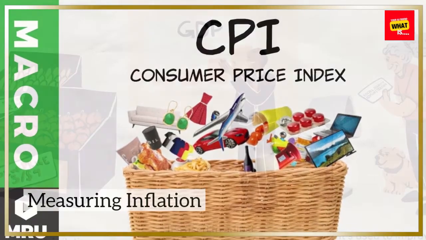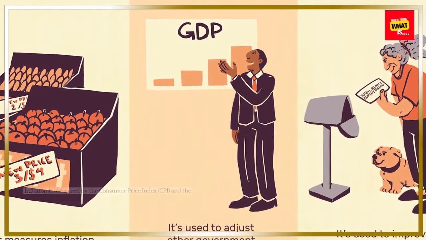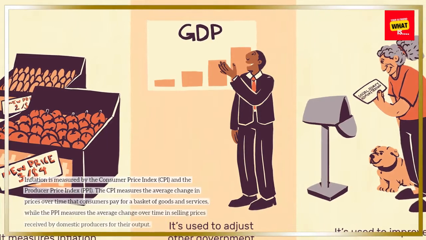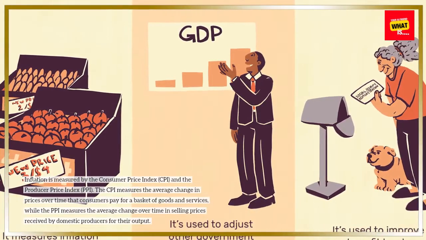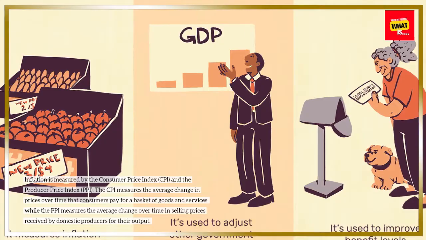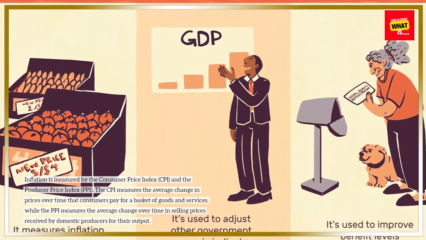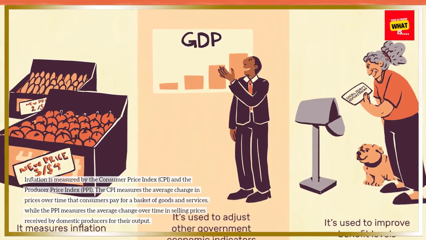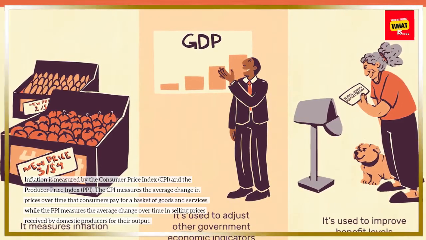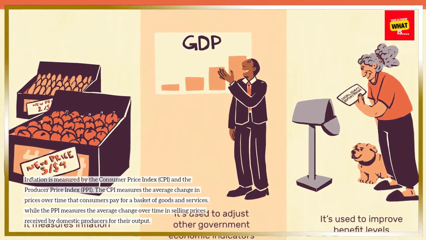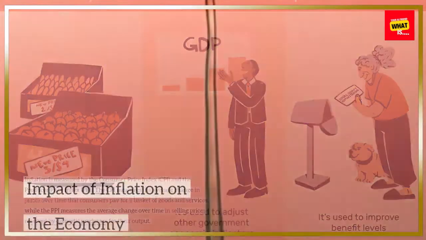Measuring inflation. Inflation is measured by the Consumer Price Index, CPI, and the Producer Price Index, PPI. The CPI measures the average change in prices over time that consumers pay for a basket of goods and services, while the PPI measures the average change over time in selling prices received by domestic producers for their output.